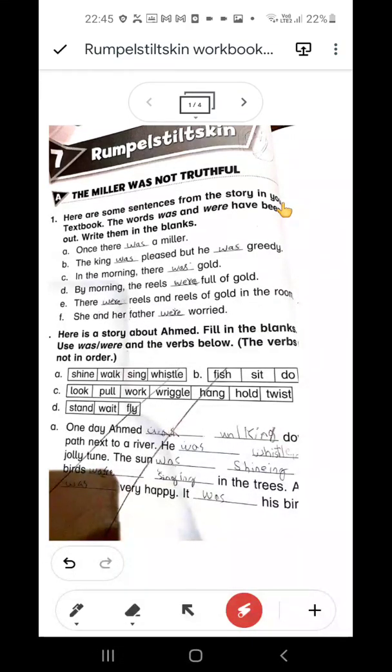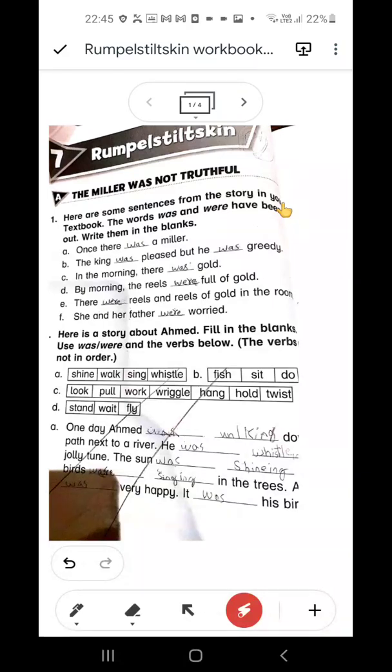We also call them auxiliary verbs, but they are known as the auxiliary or helping verbs of present tense. But now we are talking about past tense. So was and were are the helping verbs of past tense. Understood?